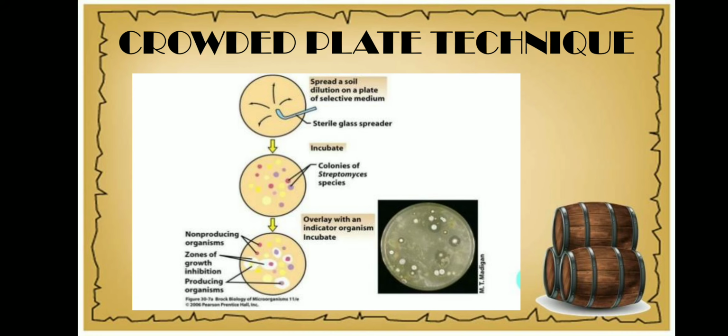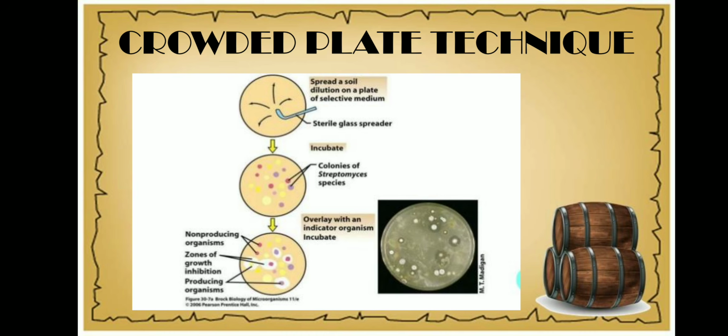Nowadays, the crowded plate technique is modified. In this modified technique, agar plates which give well isolated colonies, roughly about 100 to 300 colonies per plate after incubation, are flooded with a suspension of the test organisms. So once we find the colony with a zone of inhibition, they take the crowded plate and flood the plate with the test organisms.